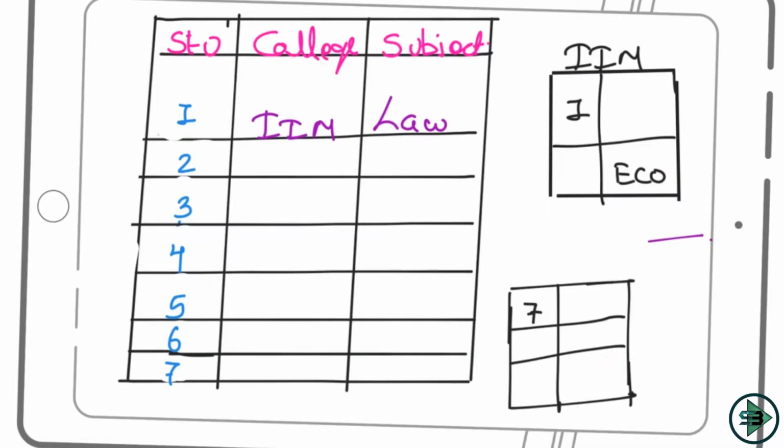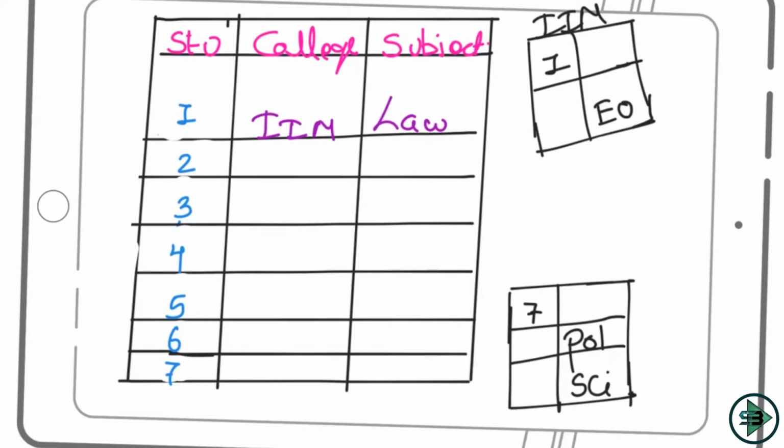So economics cannot come here. Economics is taken out. So what are we left with? Politics and science, which means the 2 other students who are studying with 7 like politics and science. I don't know which are the 2 students, but they like politics and science. So this clears this statement. But which is this college? We still don't know. It could be IIT or it could be NLU, because I already know 2 students study in IIM. We are left with 2 more colleges, IIT and NLU. One college, which could be either IIT or NLU, has 3 students here. I know this is the college, but I don't know which college it is till now.